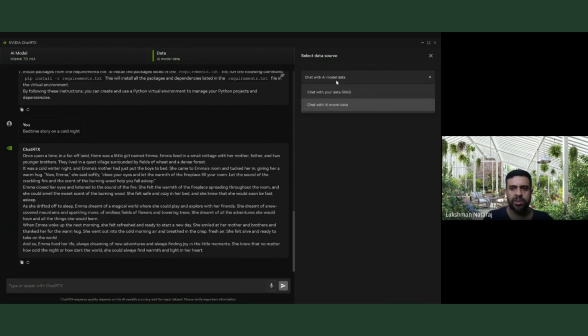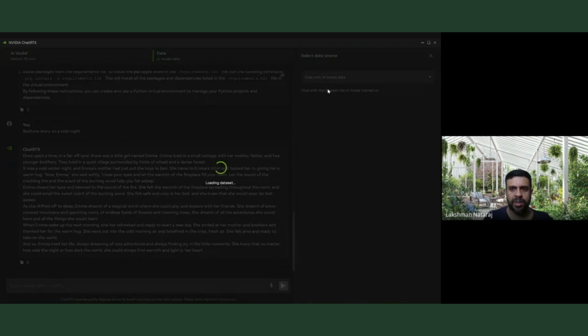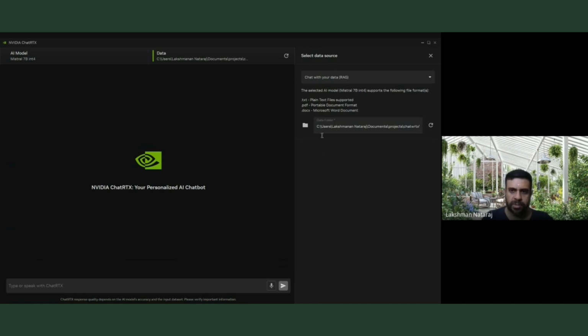So let me also try the RAG part, right? Let's go to the RAG. It'll take some time, I think it's already preloaded the folder. So let's just wait for that to happen. So yeah, there we have it. It says that you can see all the previous chats and everything. All of that has been cleared, right?